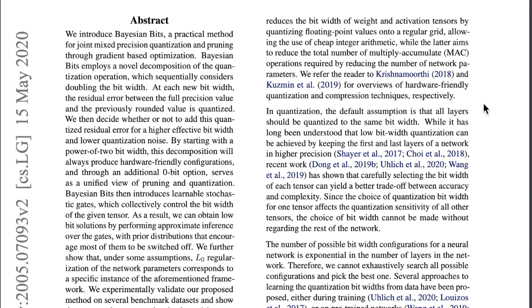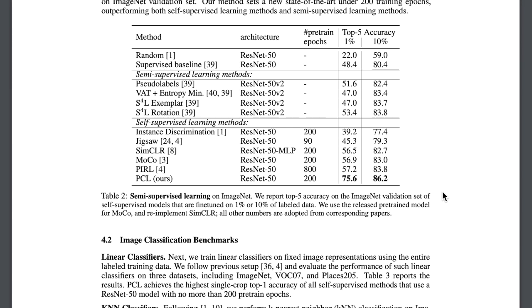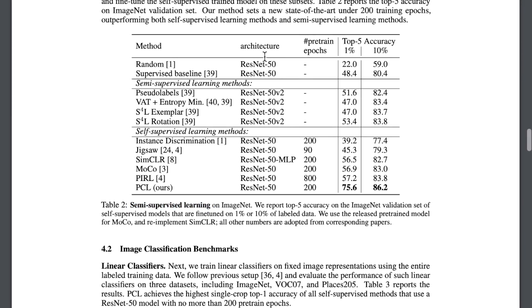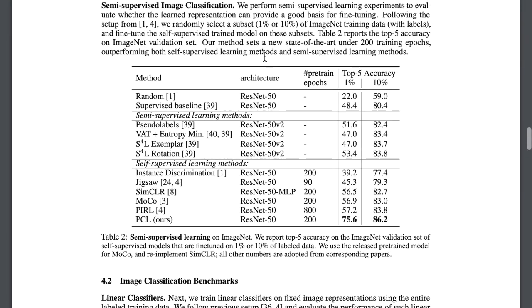I came across prototypical contrastive learning on Twitter, where this table really jumped out. This table makes it seem like prototypical contrastive learning is 20% better than momentum contrast and SimCLR, but a closer look shows that this is a semi-supervised evaluation. Semi-supervised learning describes a setting where there is a little bit of labeled data compared to a larger amount of unlabeled data, and SimCLR and MoCo aren't really well suited for semi-supervised learning, so the comparison isn't really fair.